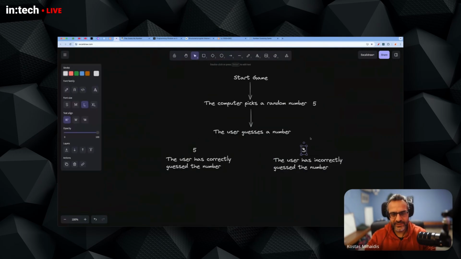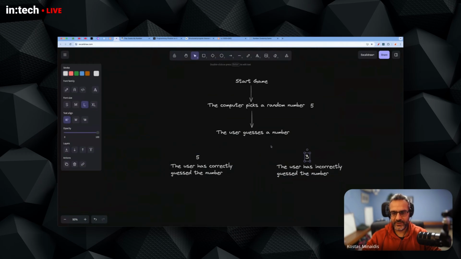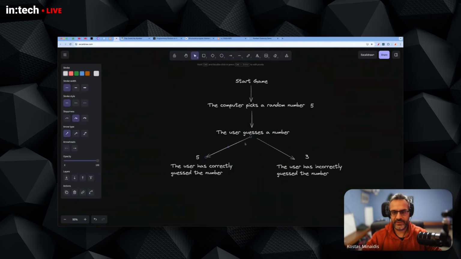So as you can see here, we now have to split our program's logic into two branches, two different directions. We can no longer say, do this, then do that, then do that. We now have to use what in programming is called a conditional or branching. So I will now create two directions here.